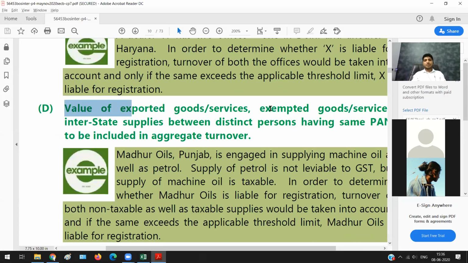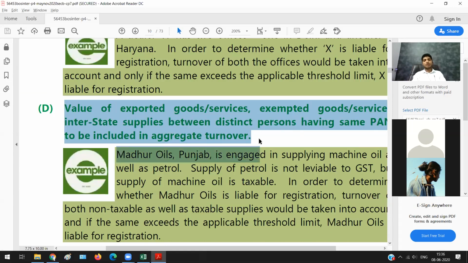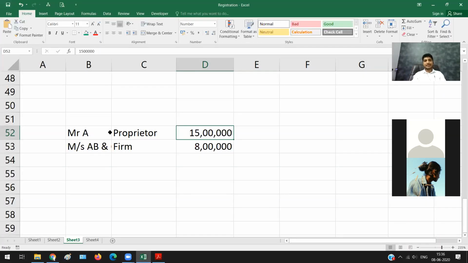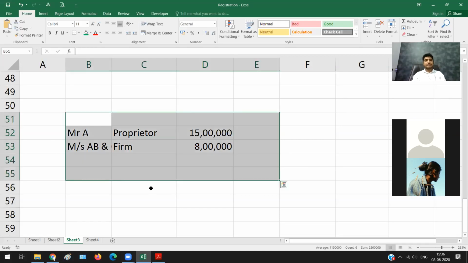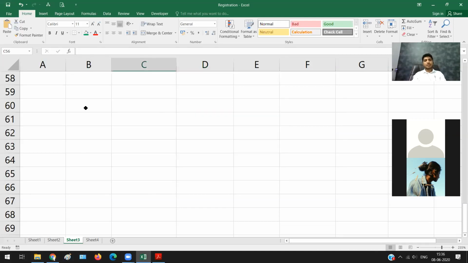Value of exported goods and services, exempted goods and services, and interstate supplies between distinct persons have to be included. This is important. Let's say I have a shop in Delhi and one more in Punjab. Now, my sale in Delhi is, let us say, 10 lakh rupees.